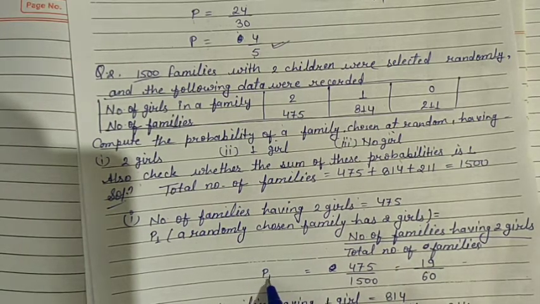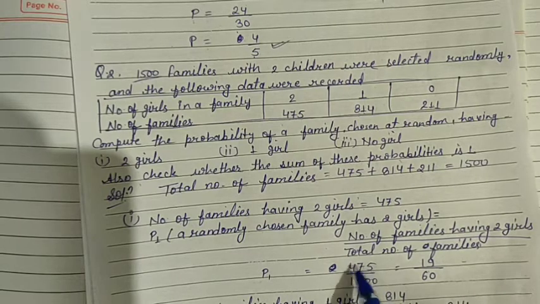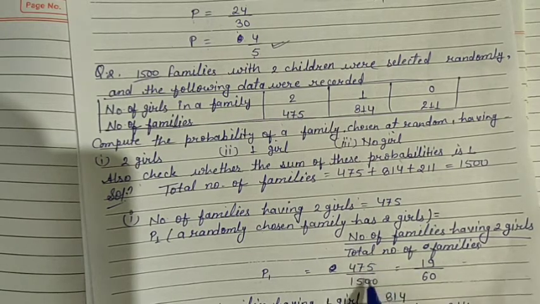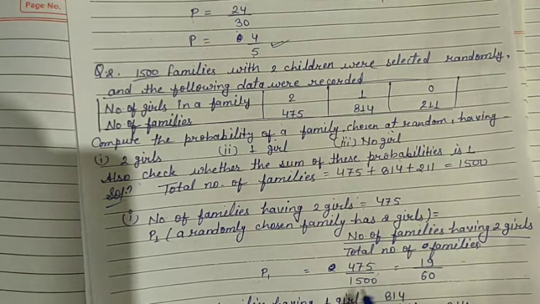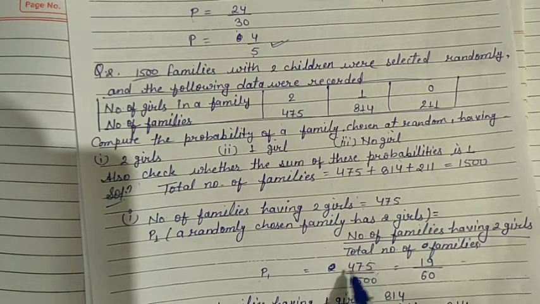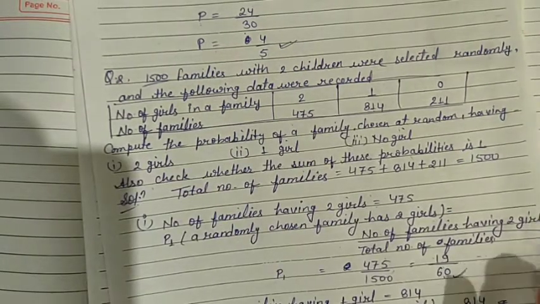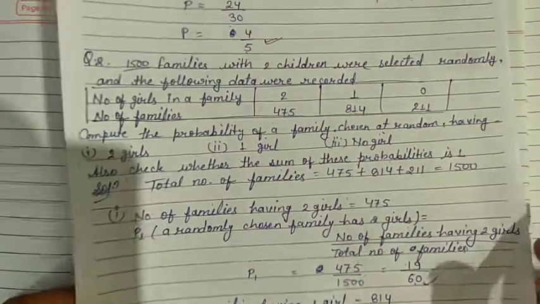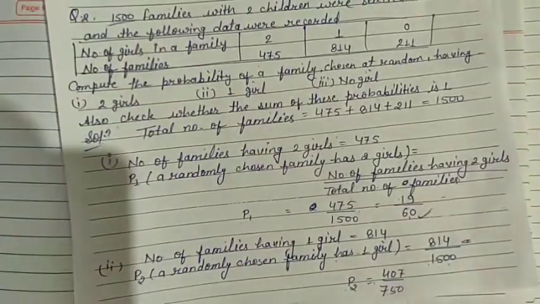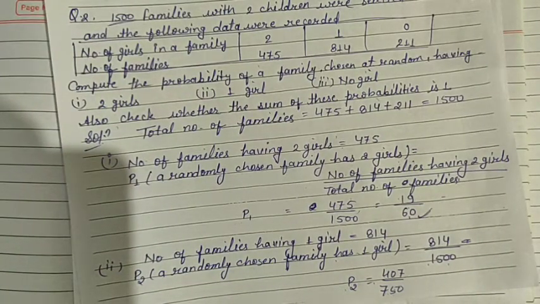So the probability first is equal to 475 upon the total number of families, 1500. And when we divide 475 and 1500 by 25, we get 19 upon 60. So this is the probability when we randomly choose a family which has 2 girls.